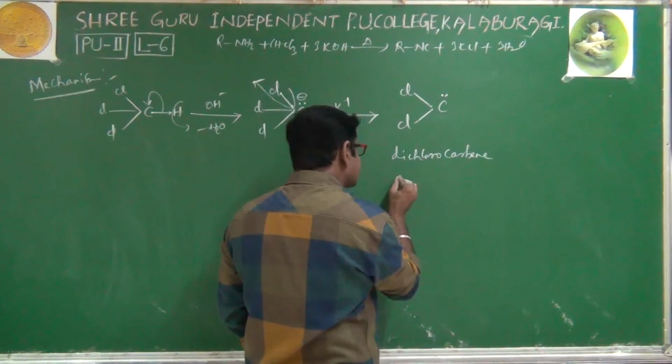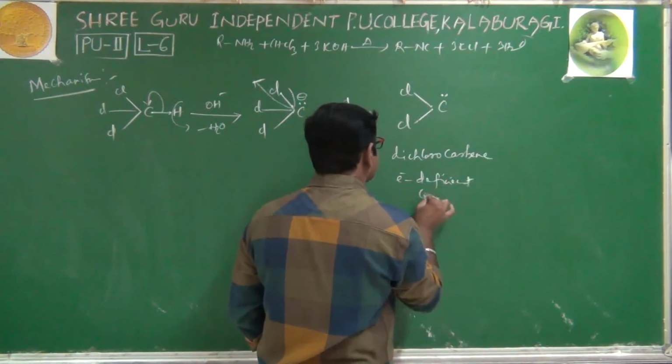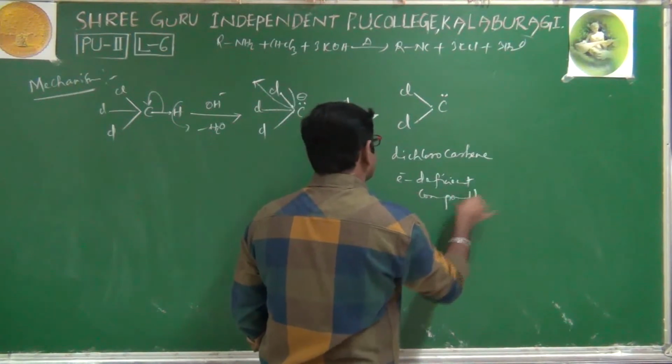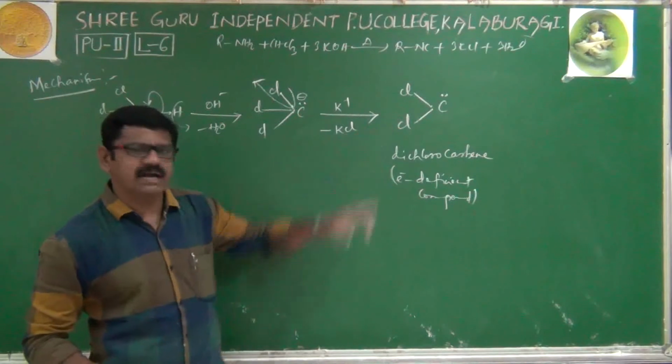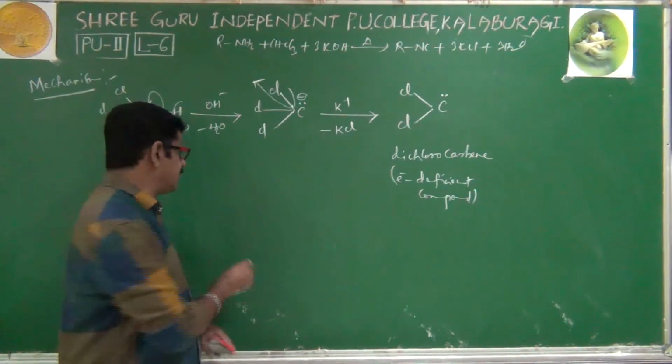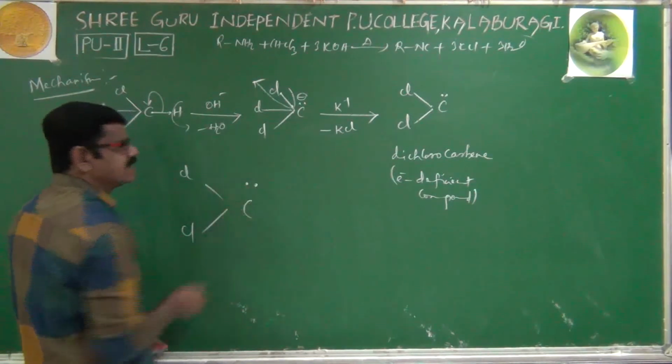Dichlorocarbene. This dichlorocarbene is an electron deficient compound. It is an intermediate compound, an electron deficient compound. Why is dichlorocarbene electron deficient? Very simple. I'll write here Cl, Cl. Of course, an electron pair.